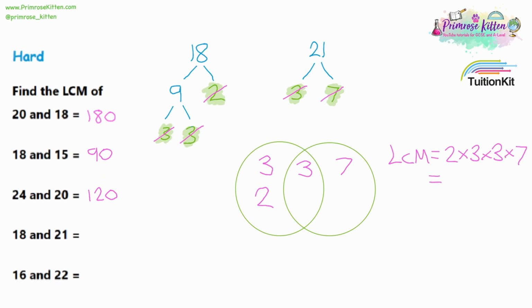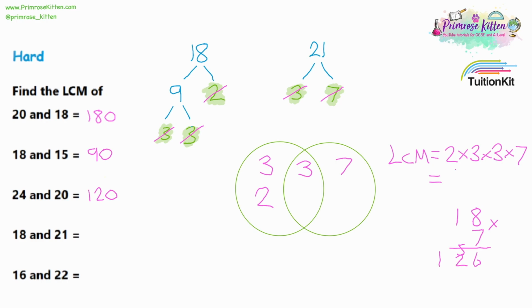The lowest common multiple will be these numbers multiplied together, so 2 times 3 times 3 times 7. So 2 times 3 is 6. 6 times 3 is 18, and then 18 times 7. We could do a column method, so 18 times 7. 7 times 8 is 56. Carry the 5, and 7 times 1 is 7, plus the 5 we carried would be 12.